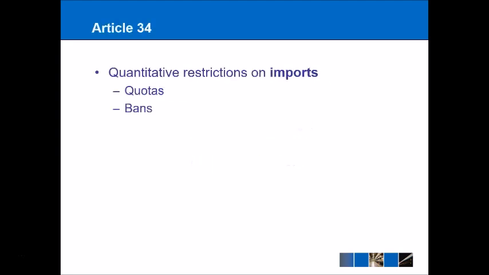So Article 34 prevents all quantitative restrictions on imports. This includes bans, so a complete ban on French chickens entering the UK would not be allowed under Article 34, and in a similar way quotas, such as I mentioned in the introduction, so limiting the number of cars that Germany can import to the UK per year, say for example limiting it to 500 cars per year, would also not be allowed under Article 34.